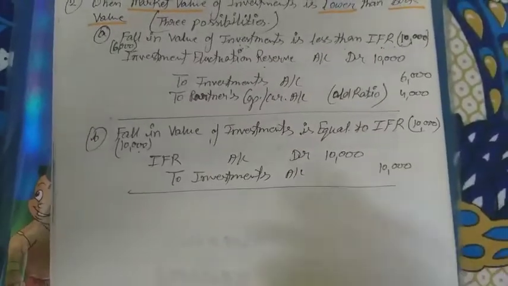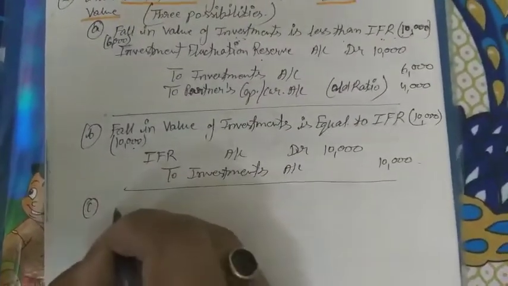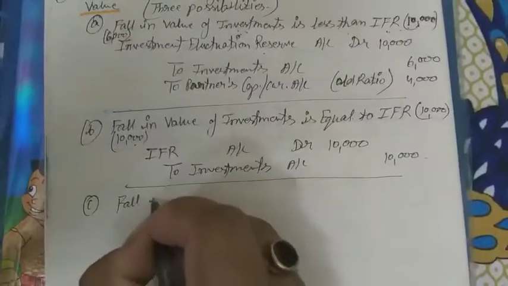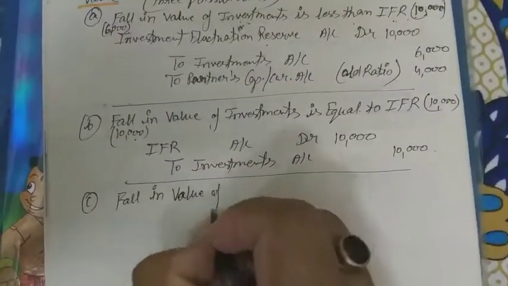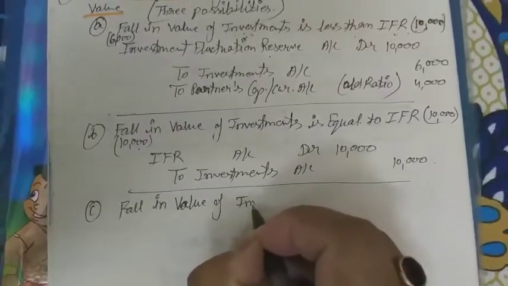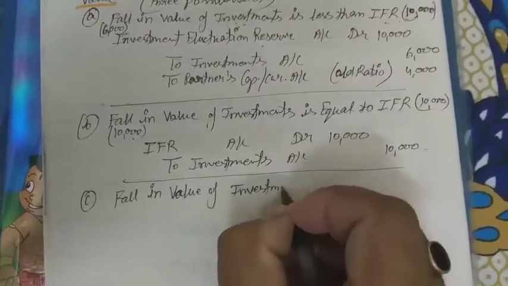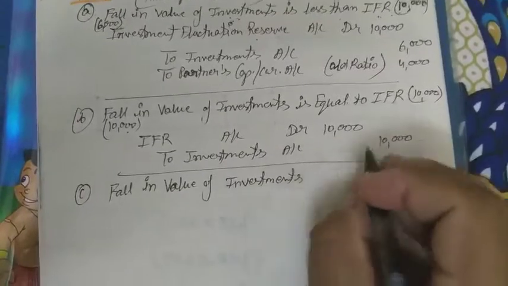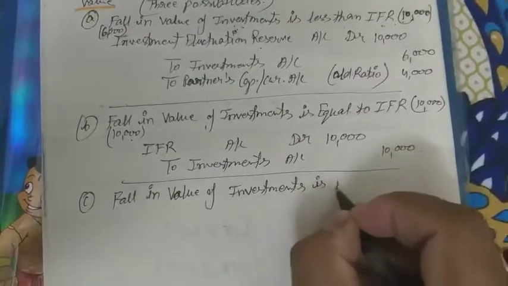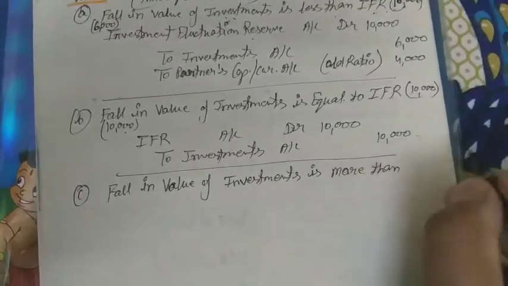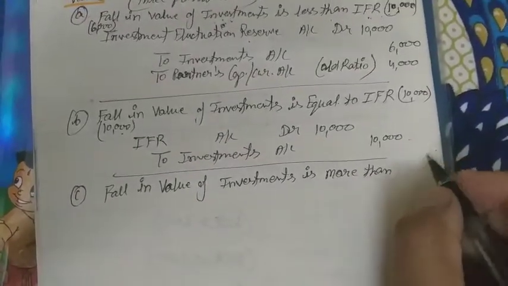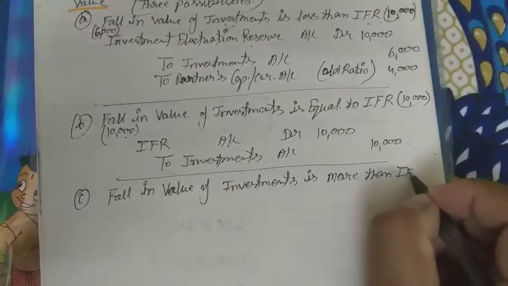Okay, C point: fall in value of investment is more than IFR.